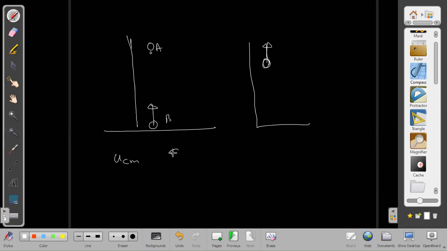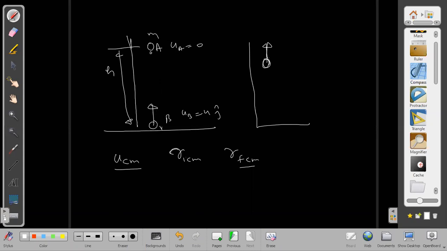I need to know UCM, and I need to know the initial position vector of center of mass, and I want to find the final position vector of center of mass. Initial I can find easily if the height of this is given as h. Initial velocity of A is given as 0. Initial velocity of B is given as u along j cap. Then can I find out UCM by the formula?